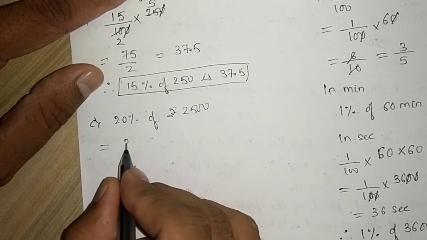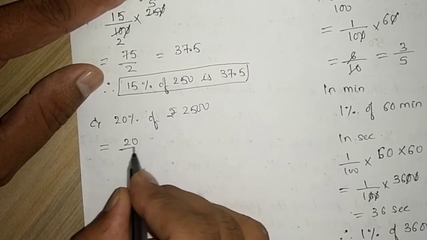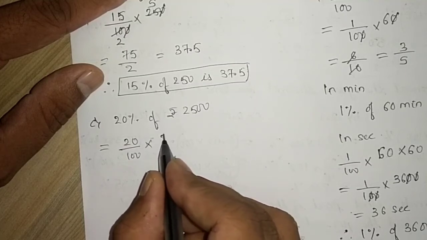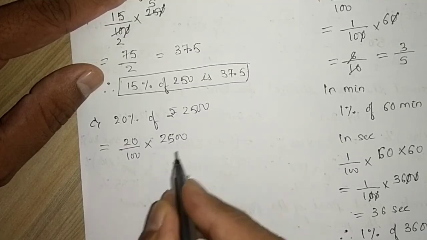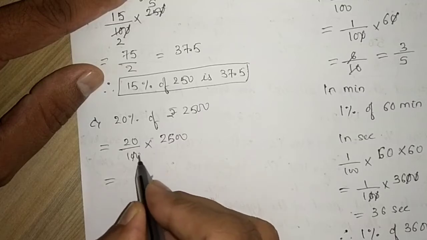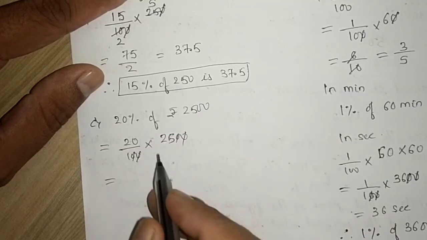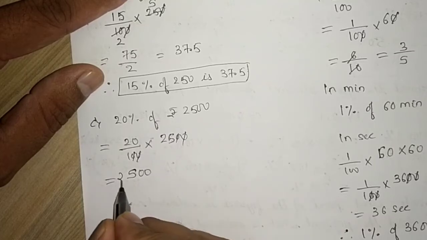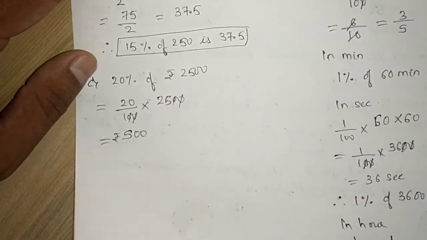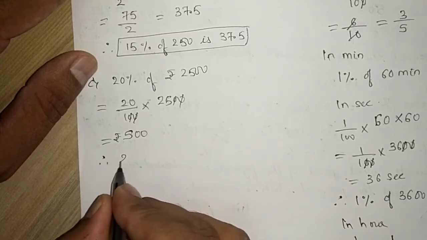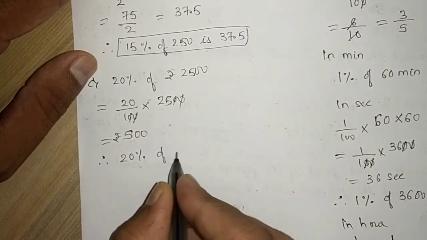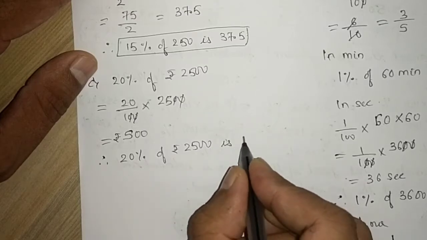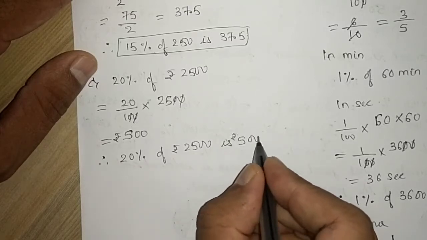Whatever they have given, we will write 20% will become 20 divided by 100, of will become multiply, 2500. 0 will cancel out. 25 into 2 will give me 50 and this 0, so it will become 500. So I will write therefore 20% of rupees 2500 is rupees 500.